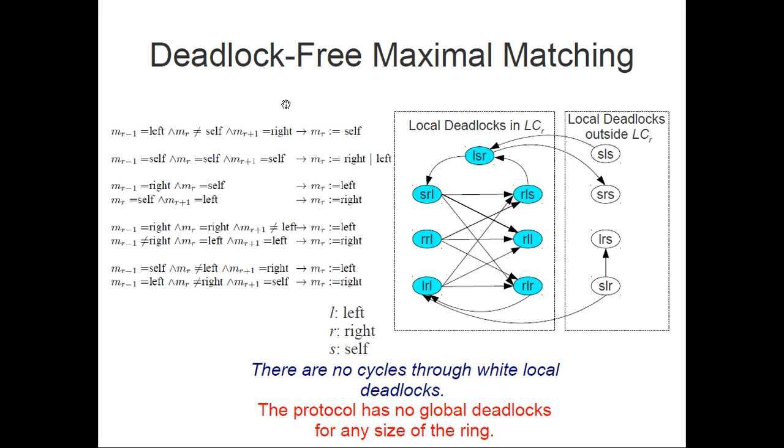So we had actually two solutions. We verified two of them. One of them has this induced continuation relation. Of course, these protocols are symmetric. This is an induced continuation relation over local deadlocks. The only cycles we have here are among legitimate local states, which means that we are fine. We don't have any white states in the cycles, so we will not have any deadlocks that are outside the set of legitimate states. So this protocol has no deadlocks for any size of the ring.